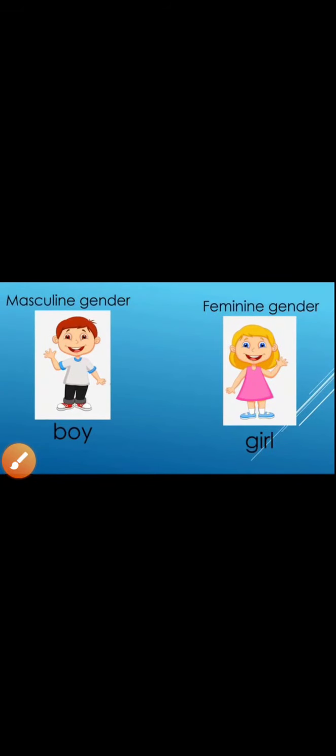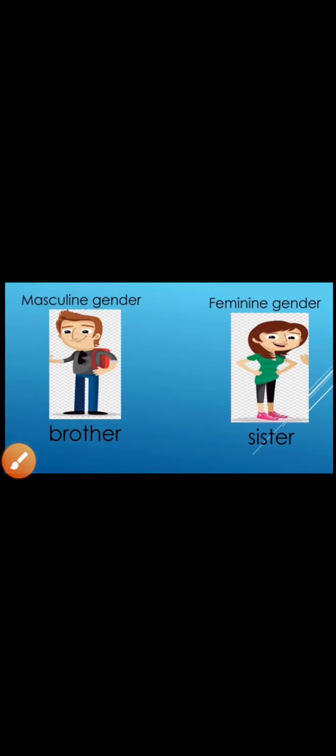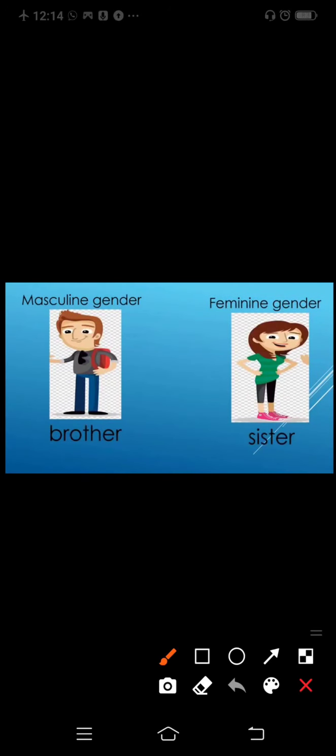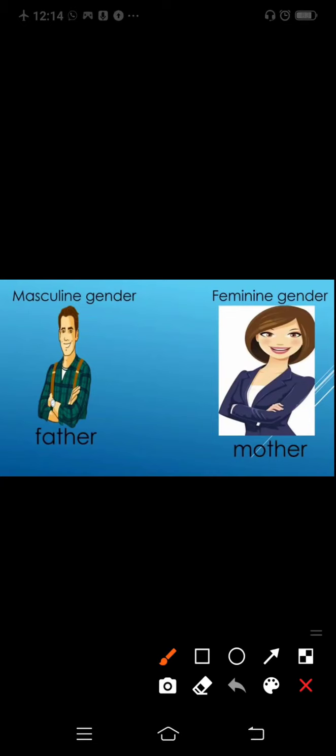Now let's see more examples of feminine gender and masculine gender. Boy is a masculine gender. Girl is a feminine gender. Now the next one, brother, masculine gender. Sister, feminine gender. Now next, father.